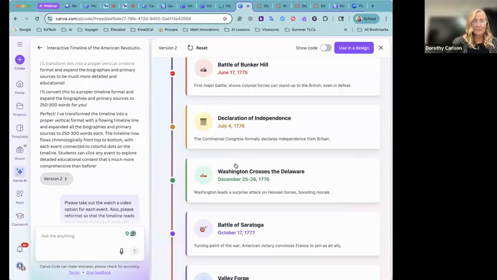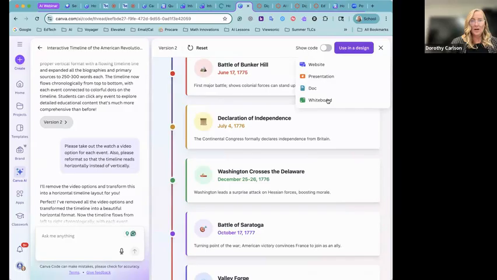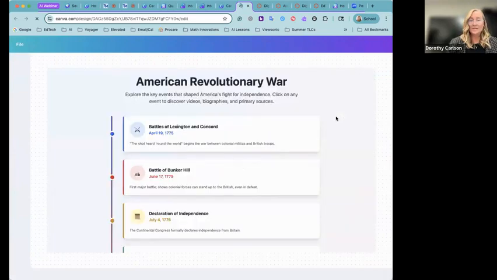And then you get a choice of website, presentation, doc, or whiteboard. Whiteboard gives you the most options, so I would suggest using a whiteboard, but you can always use it in a doc. You can always put it in a presentation if that better fits what you are looking for. And so this is what it looks like in a whiteboard.